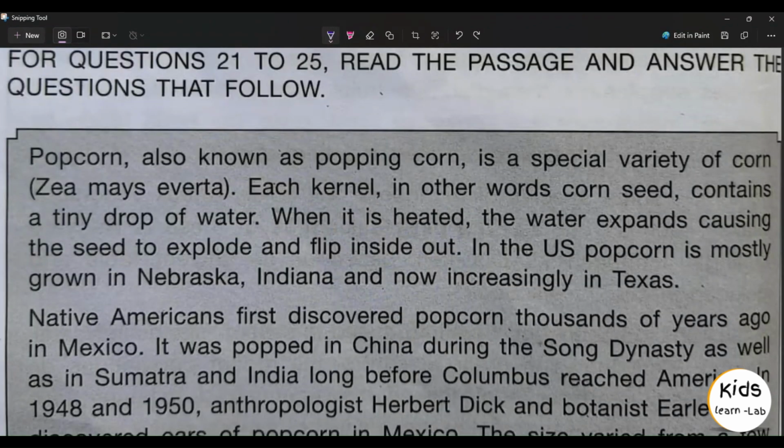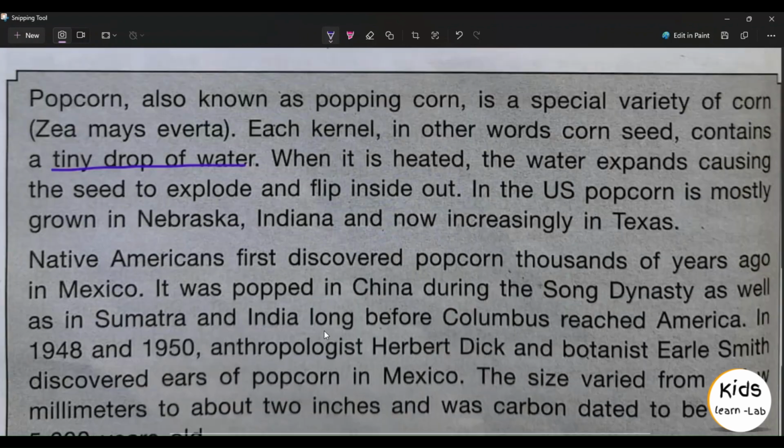For questions 21 to 25, read the passage and answer the questions that follow. Popcorn, also known as popping corn, is a special variety of corn, Zea mays everta. Each kernel, in other words, corn seed, contains a tiny drop of water. When it is heated, the water expands, causing the seed to explode and flip inside out. In the US, popcorn is mostly grown in Nebraska, Indiana, and now increasingly in Texas.